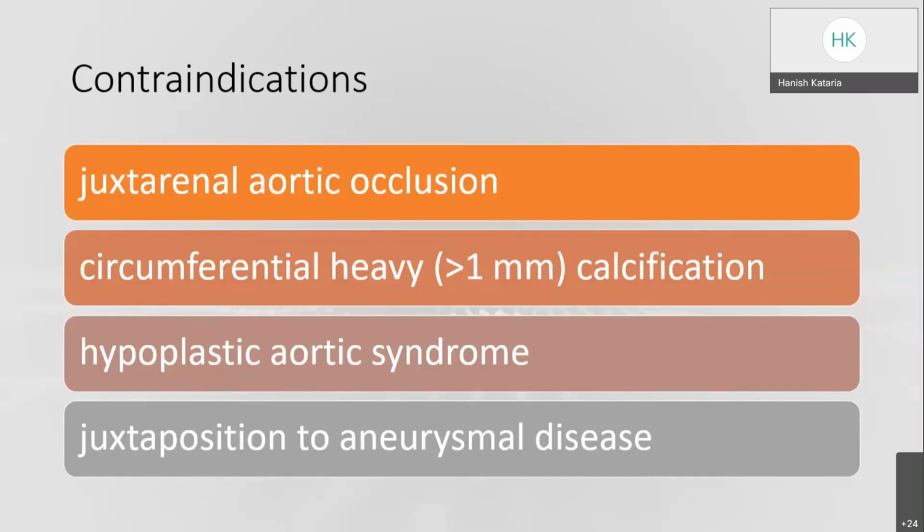And patients who have hypoplastic aortic syndrome, which is common in female patients who are smokers. And patients who have iliac occlusive disease juxtaposed to aneurysmal disease, which is not amenable to endograft placement.